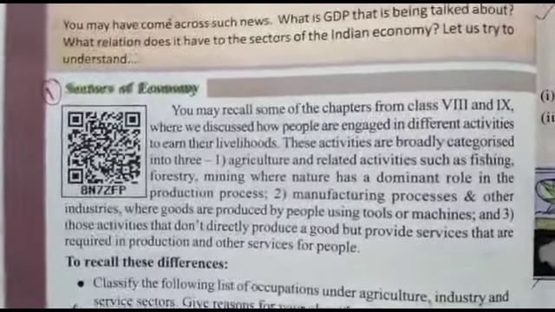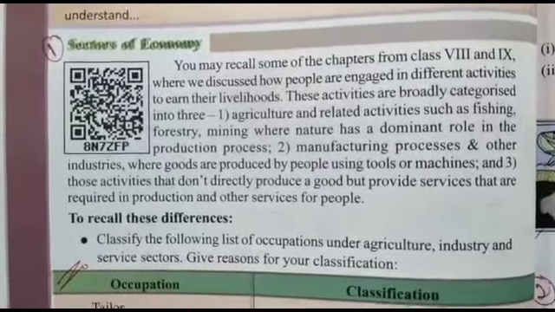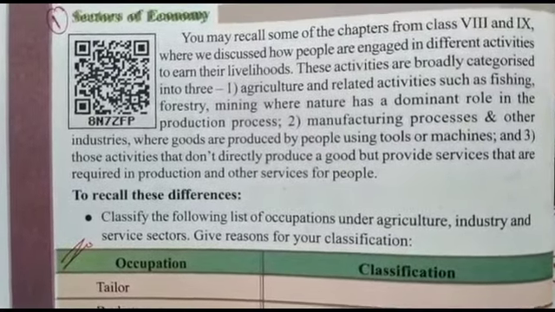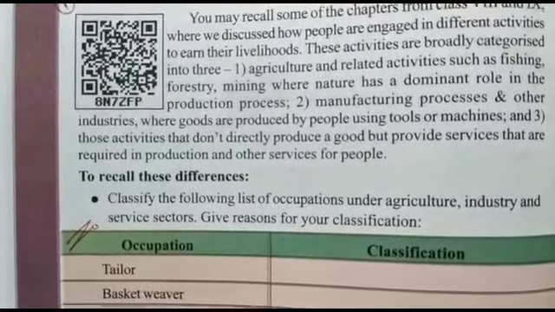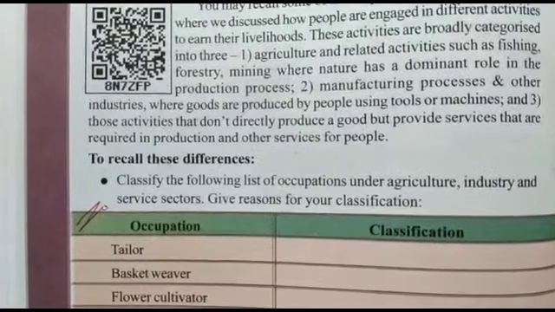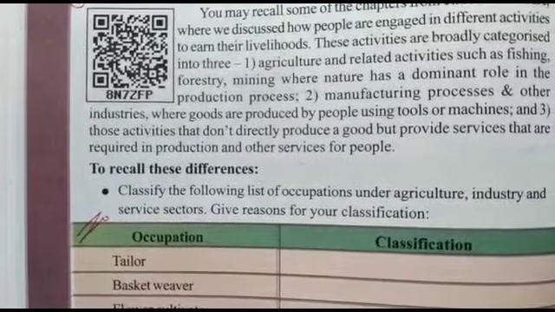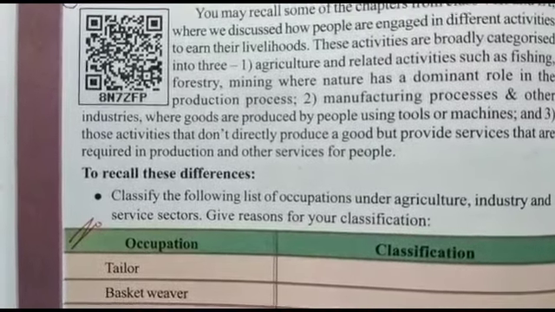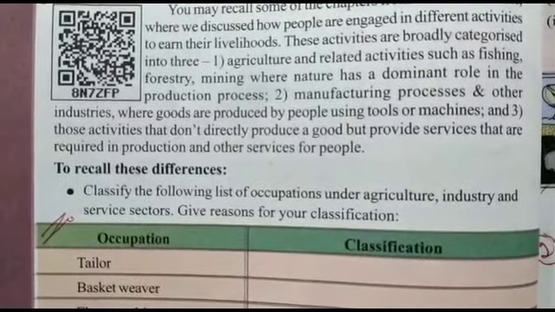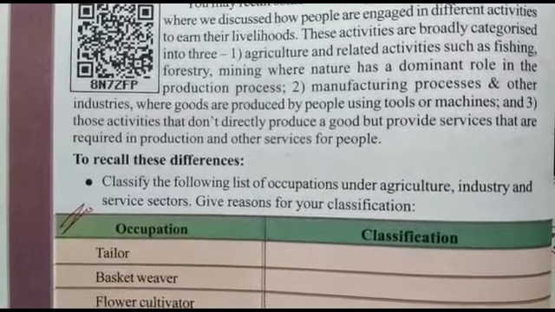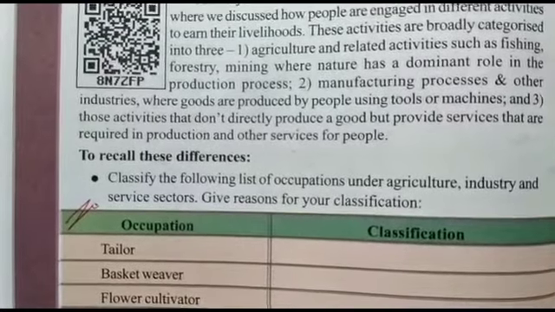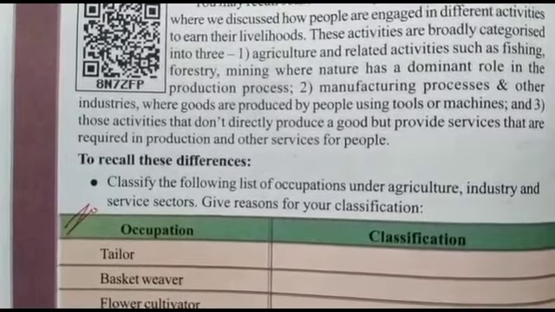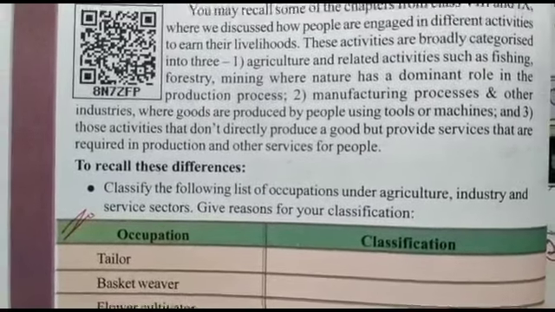The second one is the manufacturing sector, also called the industrial sector. In this sector, manufacturing processes and other industries come under it, where goods are produced by people using tools and machines. The third one is called the service sector. In this, the activities do not directly produce any goods but provide some kind of service to the people, as per the requirement of production and for the people.